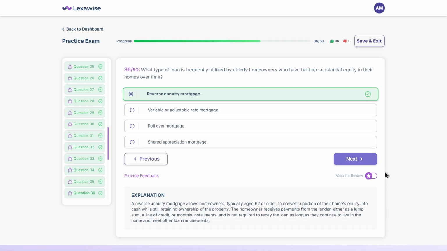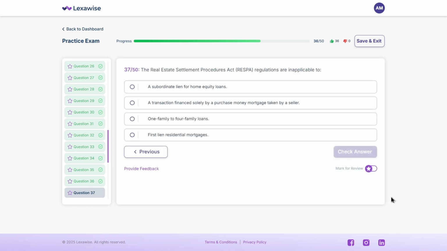Here's the next one. The Real Estate Settlement Procedures Act, RESPA, regulations are inapplicable to which of the following? A. A subordinate lien for home equity loans. B. A transaction financed solely by a purchase money mortgage taken by a seller. C. One family to four family loans. D. First lien residential mortgages.